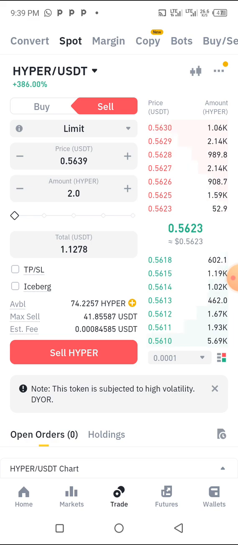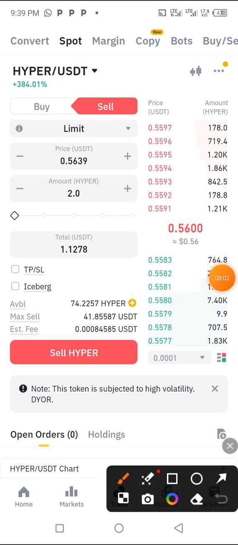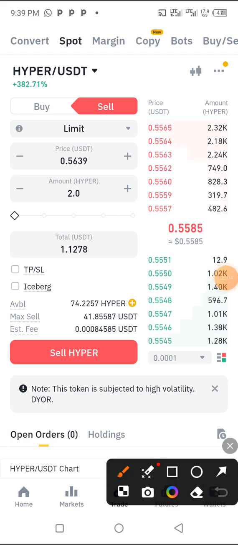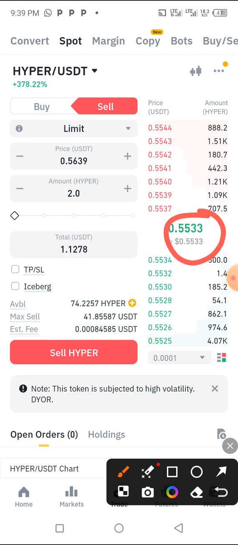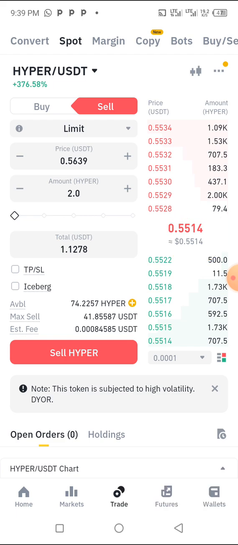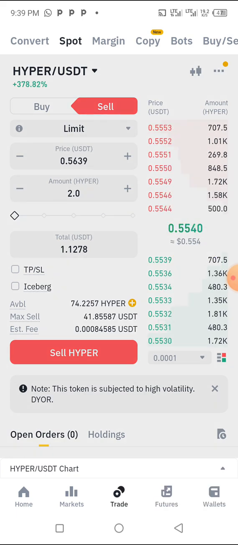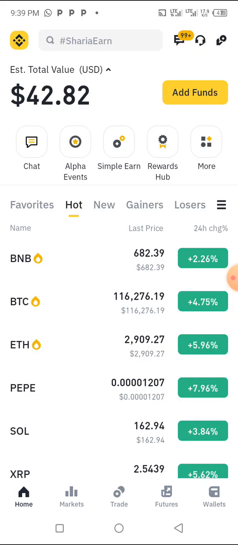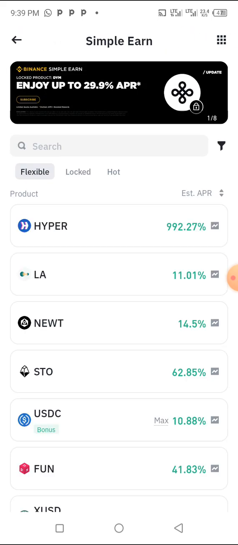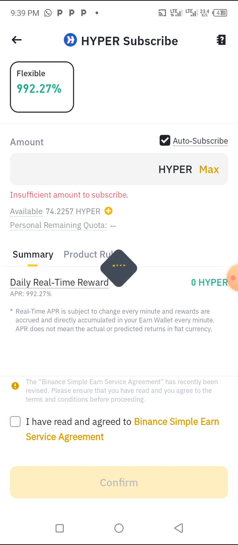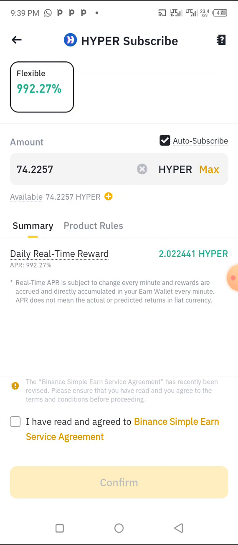Okay, before you do this, you should know the risks of crypto. Although this is profitable, it's not risk free. You see that currently the price just decreased. So if the price keeps on decreasing, you may end up losing part of your crypto. You see that as it comes down, this coin too keeps on decreasing. So let us invest it.